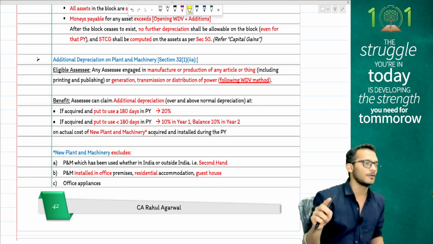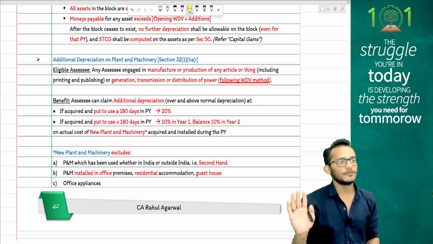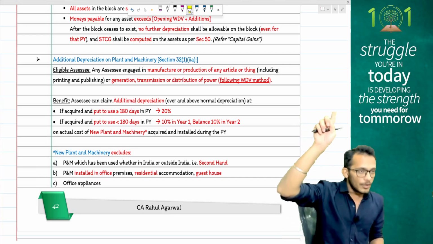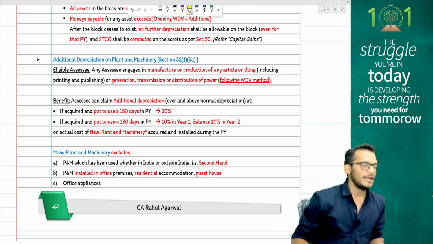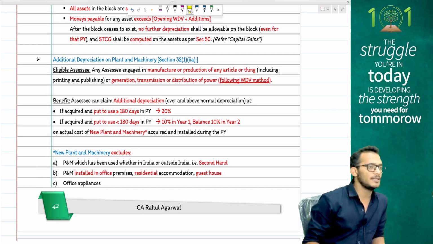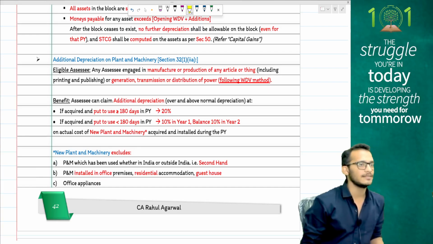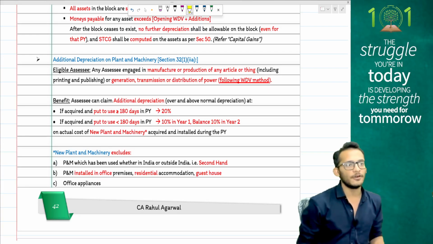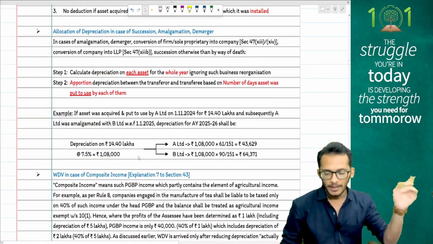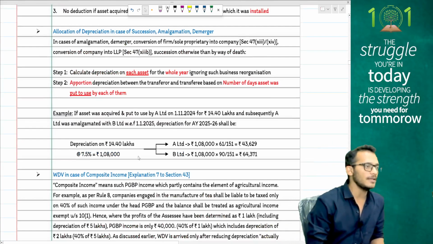If the asset is put to use for less than 180 days, you will claim 10% in year 1 and 10% of original cost in year 2. Please note that if you are opting for any special regime of 115BAA, BAB and BAC, you are not eligible for additional depreciation.